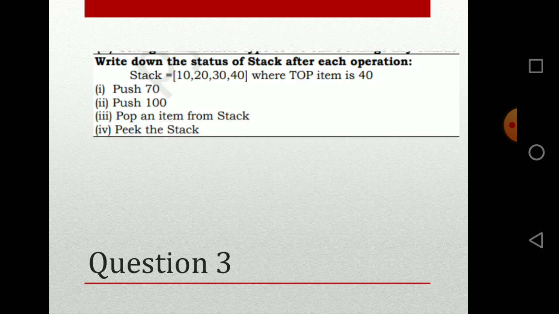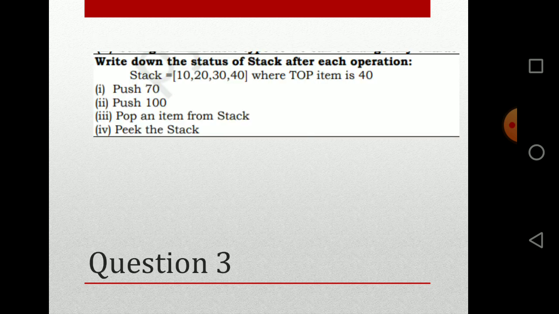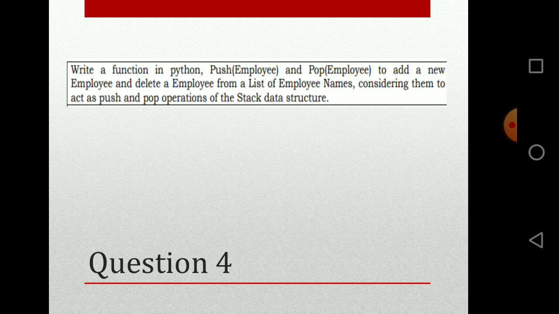And pop an item from the stack, the value 100 will be taken. So the status will be 10, 20, 30, 40 and 70. The last answer, peek the stack, will give you the top value. So the answer will be 70. Now, next question.